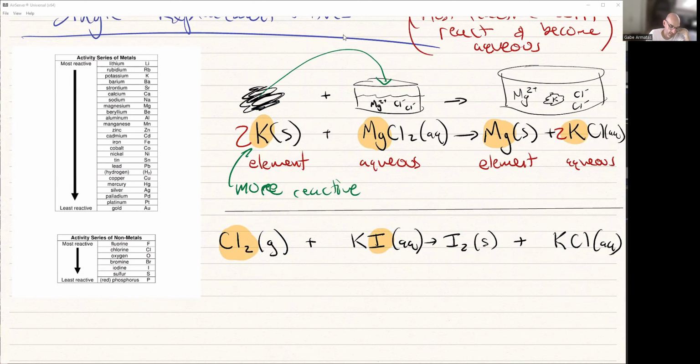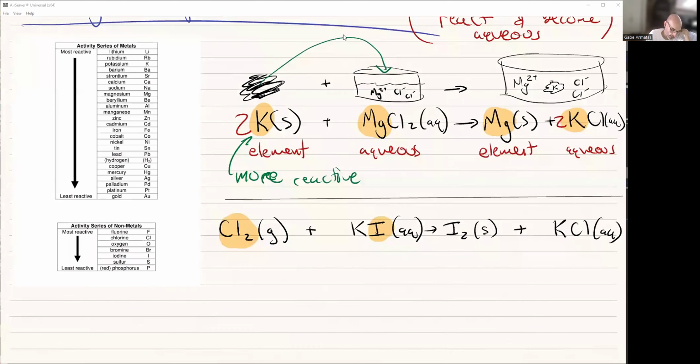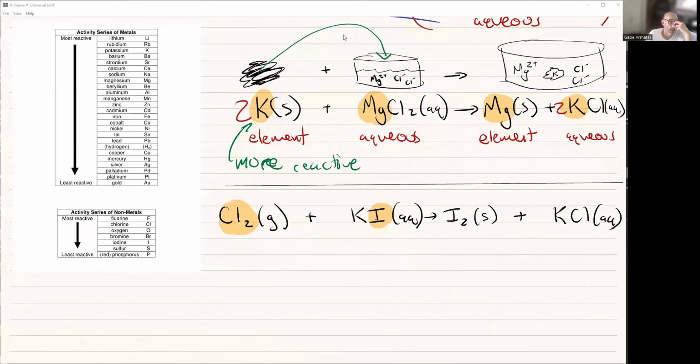That's how we kind of identify these things. I'm going to write a handful out, and I'm just going to have you write out what it should look like. Okay. Again, when we're doing this, we are doing the same thing over here on this side. I've got iodine, which I know forms I minus, but it's going to become an element. So we're just going to create an element out of it.